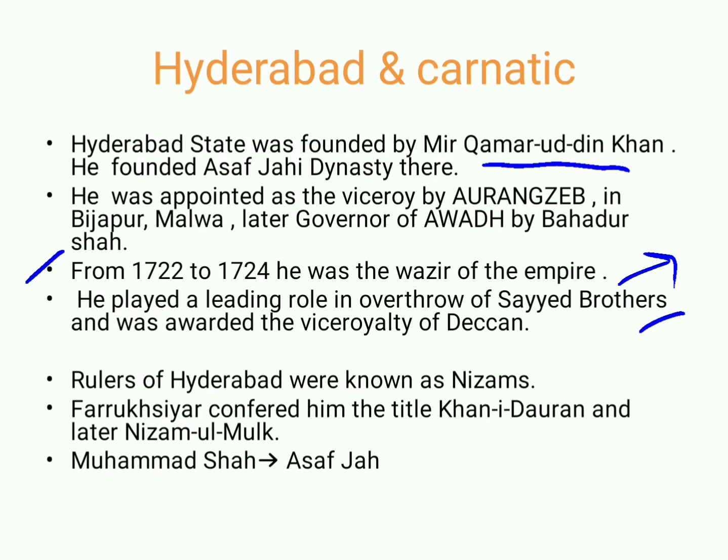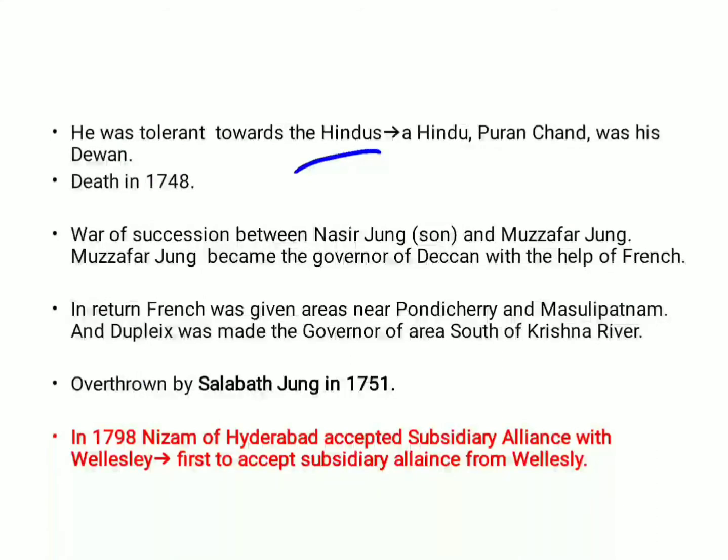And as we have seen, this Mir Khamruddin Khan had received many titles. Farrukhsiyar conferred on him the titles Khan Duran and also Nizam ul Mulk. And Muhammad Shah gave him the title Asaf Jah. He was also given another title by Aurangzeb, that is Chinqilich Khan. And this Nizam ul Mulk was very tolerant towards Hindus. For example, a Hindu known as Puran Chand was his divan.